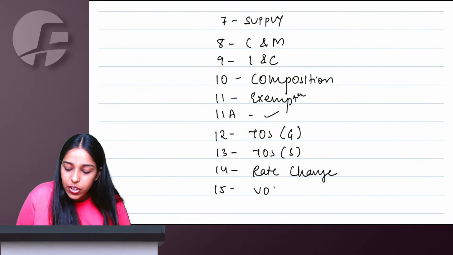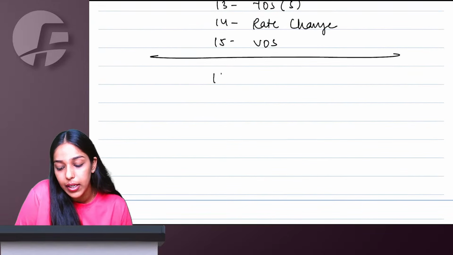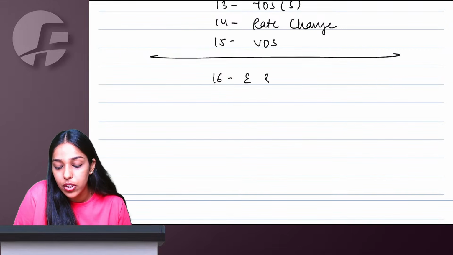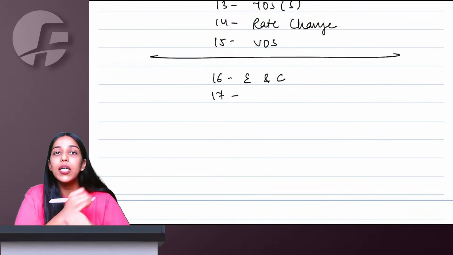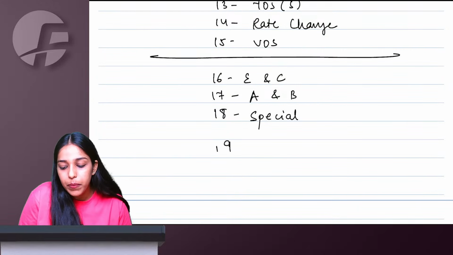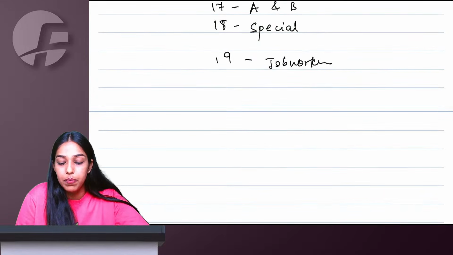15 is one whole and sole section containing all the provisions for value of supply. 16, as soon as you turn sweet 16, your family starts to put conditions and restrictions: eligibility and conditions to take ITC. 17, danger, apportionment of credit and blocked credit. 18 is the special circumstances. Small number 1, big number 9. So small person job worker, big person principal.